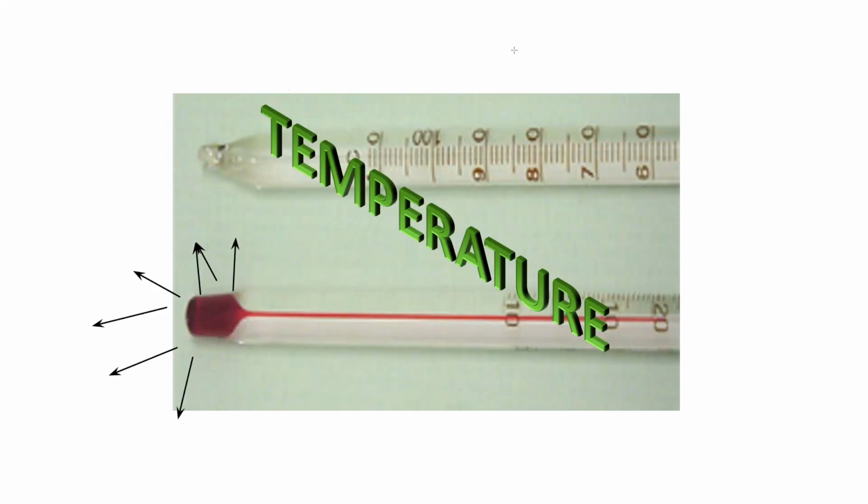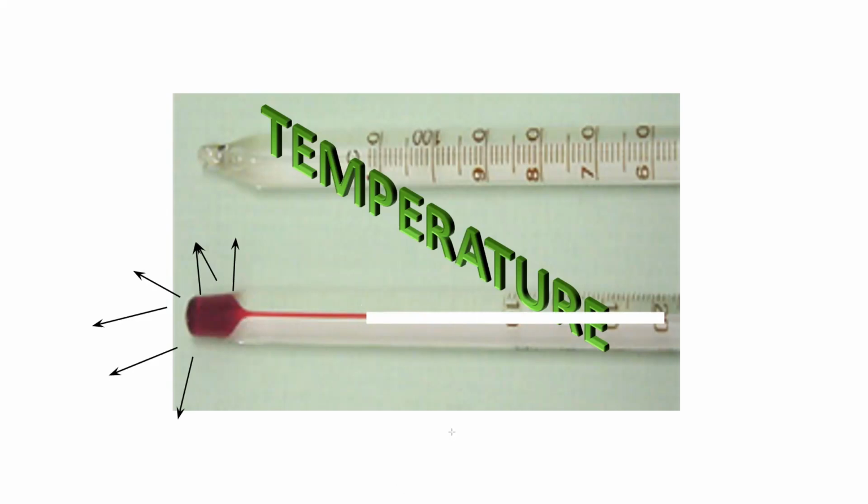As it loses the heat energy to the surrounding, the temperature will decrease. So the rise and fall of the liquid in a thermometer depends on whether the outside is hot, the liquid will expand and the level will rise, and if it is cold, the level of the liquid will decrease as it will contract.